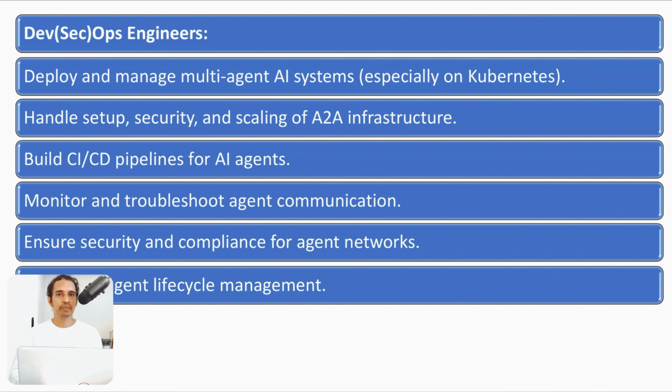Security is an important one because we need to communicate with multiple agents, from one agent to another agent, or from one organization to another organization. So here security is important, and we need to manage that security as well. Also, overall lifecycle management, or agent lifecycle management. As a DevSecOps engineer, we need to take care of that. And here we are going to use Kubernetes, so on top of Kubernetes we are going to deploy these agents.